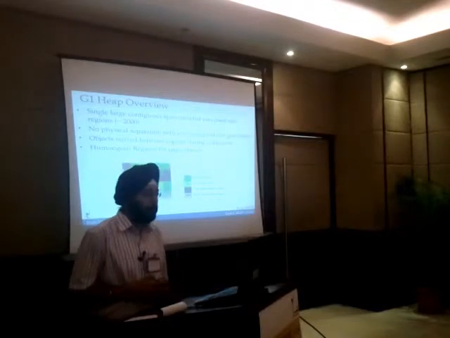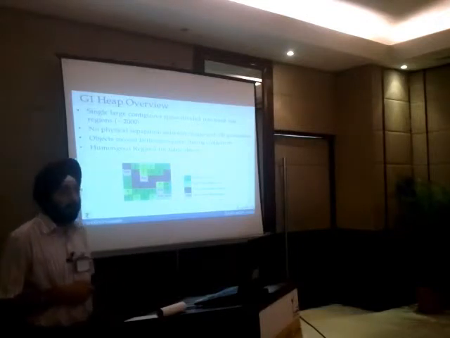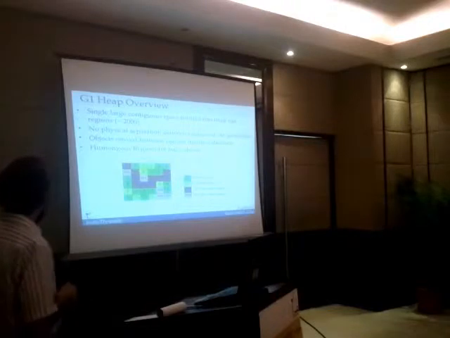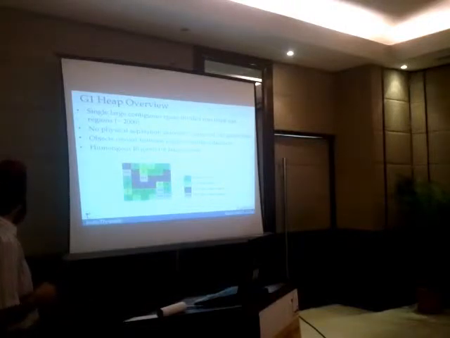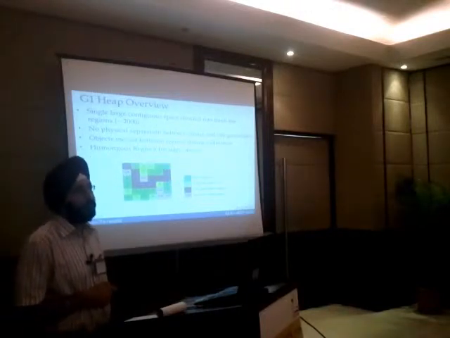So just as we went through CMS heap structure, we'll have a look at the G1 heap structure also. So if you see here, there is a similarity to the CMS or the HotSpot VM structure, and there is a dissimilarity also.